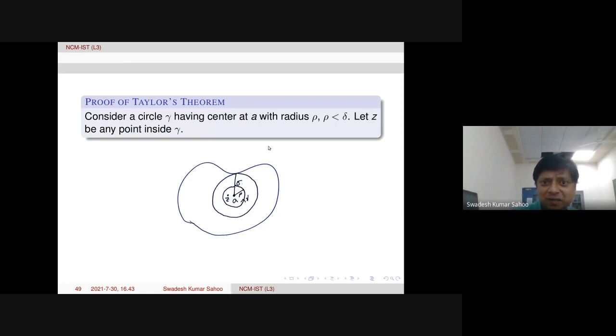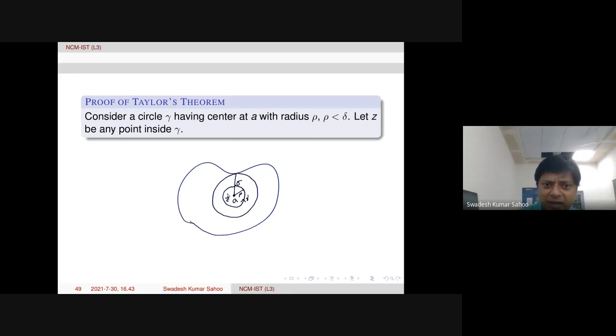Now we are choosing one rho. Gamma is a circle centered at A with radius rho, and rho is smaller than delta. Arbitrarily you can take rho smaller than delta.